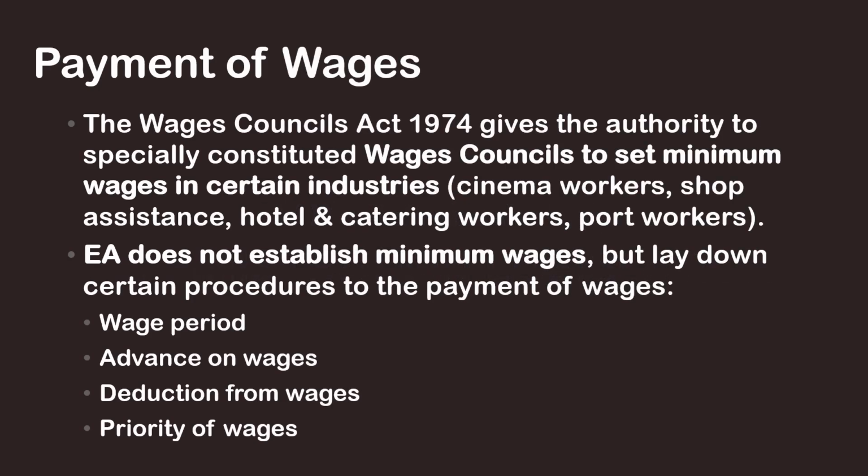For payment of wages, the Wages Councils Act 1974 gives the authority to specially constituted wages councils to set minimum wages in certain industries, which include cinema workers, shop assistants, hotel and catering workers, as well as port workers. The Employment Act does not establish minimum wages, but lays down certain procedures for the payment of wages, such as wage period, advance on wages, deduction from wages, and priority of wages.